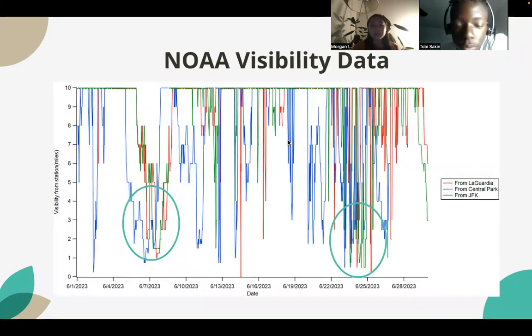We see this in the NOAA visibility data, that the peaks were found to be during the wildfire week and towards the end of the month. We found that Central Park peaked more frequently and before all the other urban areas, possibly due to Central Park being a very busy part of New York in the Manhattan area.